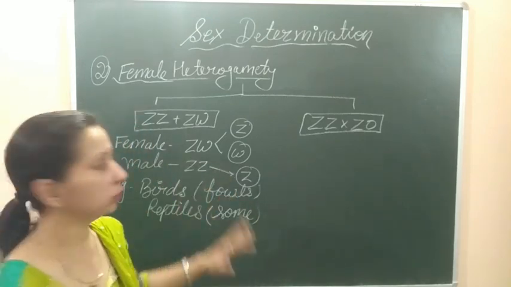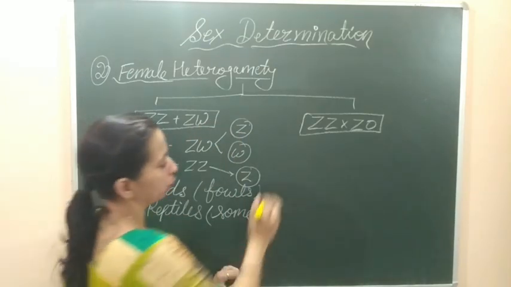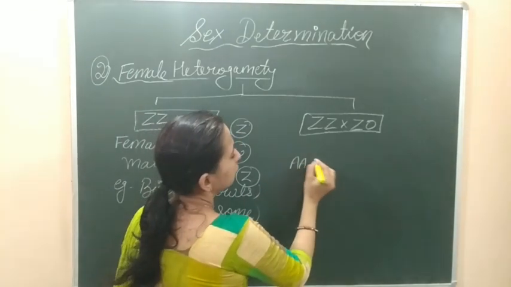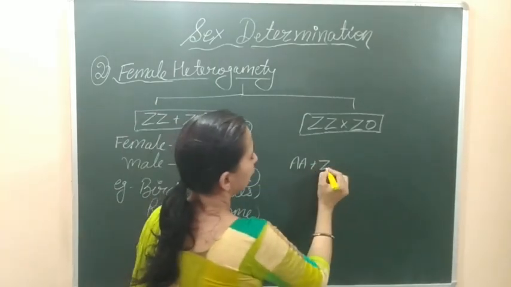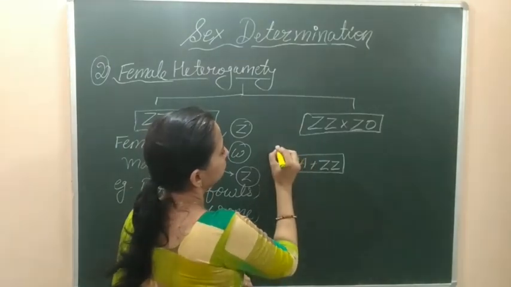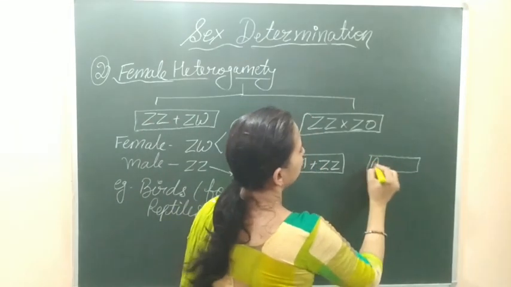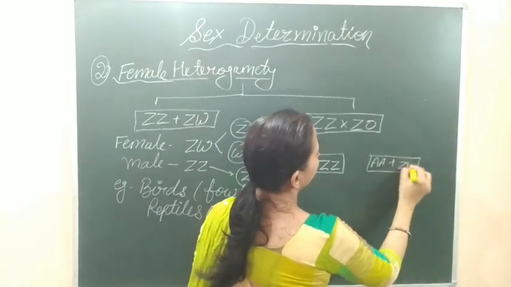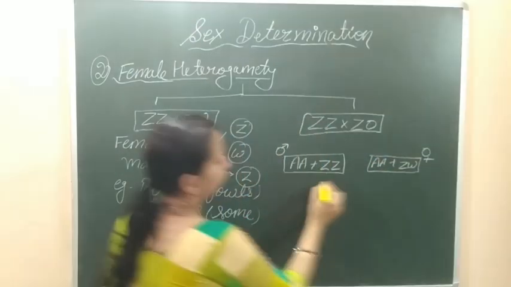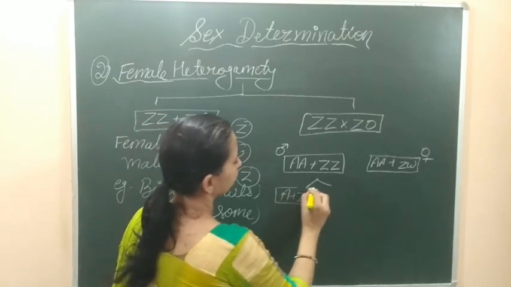So let's see how we can explain this type of heterogamety, that is ZZ or ZW type of heterogamety. Here, this is the autosome and these are the sex chromosomes. That will be the male. And in the case of female, it has two types, ZW. It will be the female. The male will form same type of gamete, that is AZ.